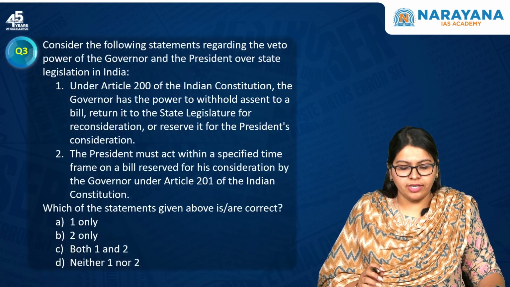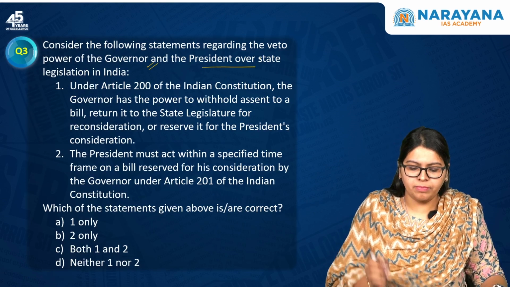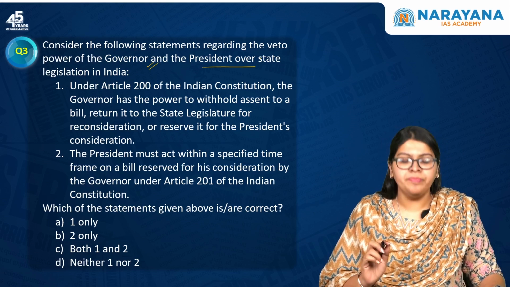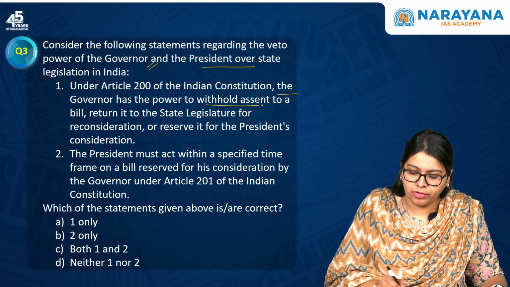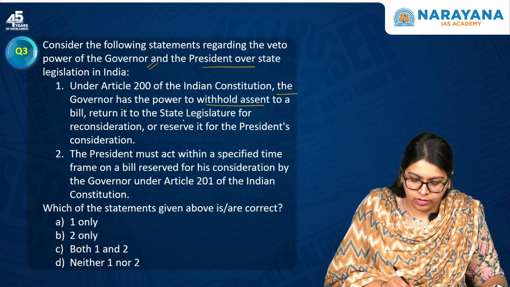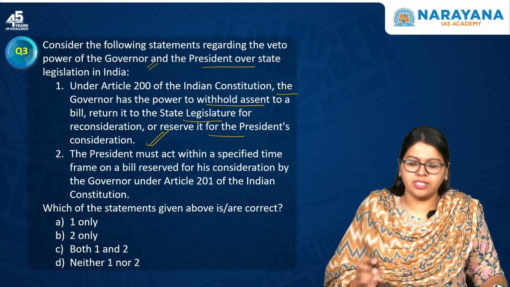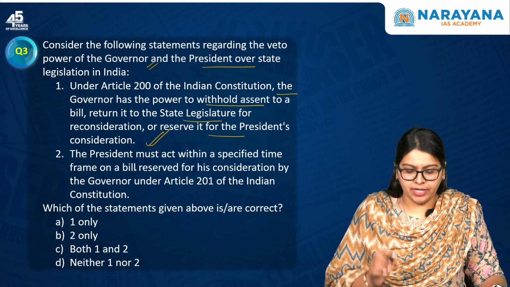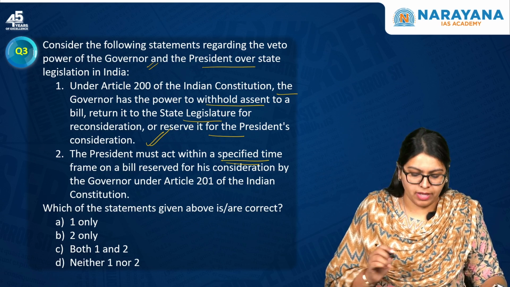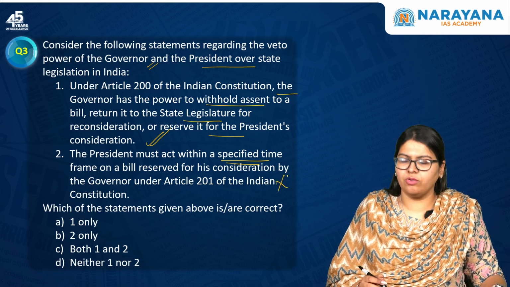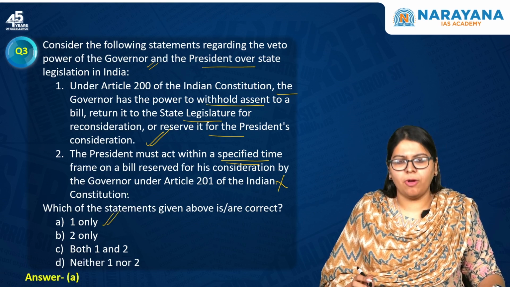Now moving on, the third question reads, consider the following statements regarding the veto power of the governor and the president over the state legislations in India. The first statement is, under Article 200 of the Constitution, the governor has the power to withhold the assent to a bill, return it to the state legislature for reconsideration, or reserve it for the president's consideration. This is actually correct. The second statement is, the president must act within a specified time frame on a bill reserved for his consideration by the governor under Article 201. No, there is no such time frame mentioned. So since only statement 1 is actually correct, the answer will be option A.